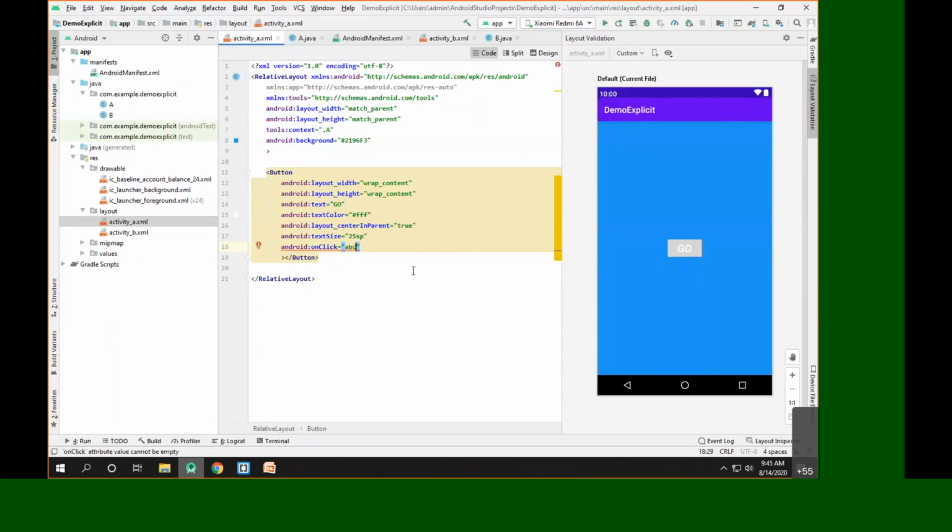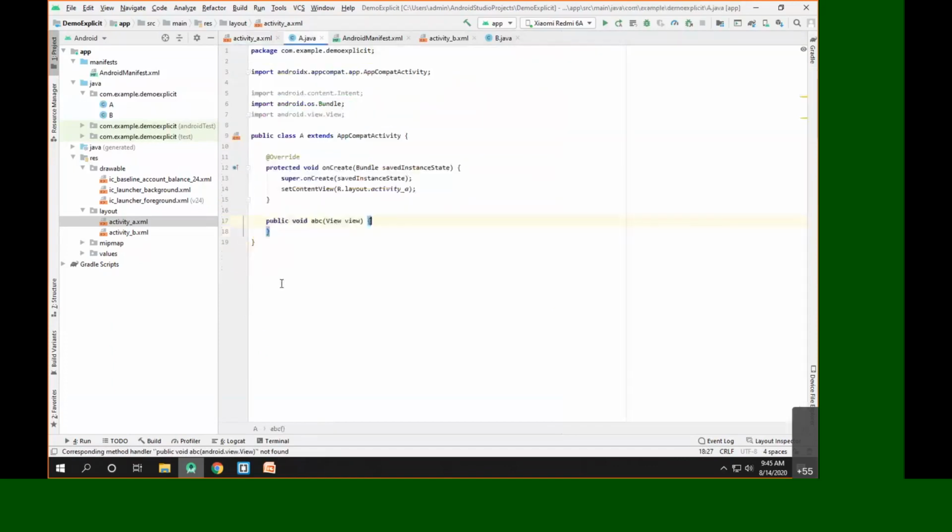Now the method ABC is not created, so I'll click on this balloon and click on create ABC method. So it will create the ABC method. Now here we have to take some data. Let's say we have integers. The first integer a is 5, and we have another integer b as 7. Now we have to pass these integers to the activity B, and on the activity B we are supposed to show the addition of a and b.